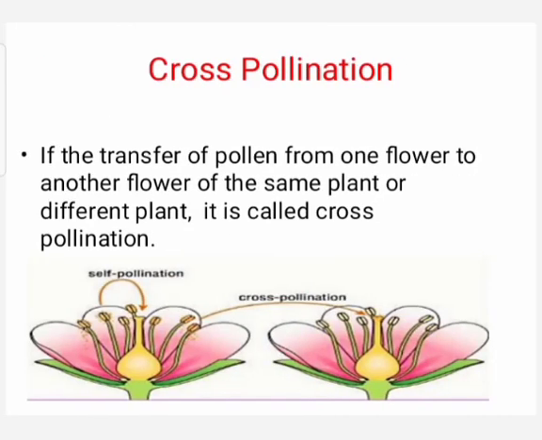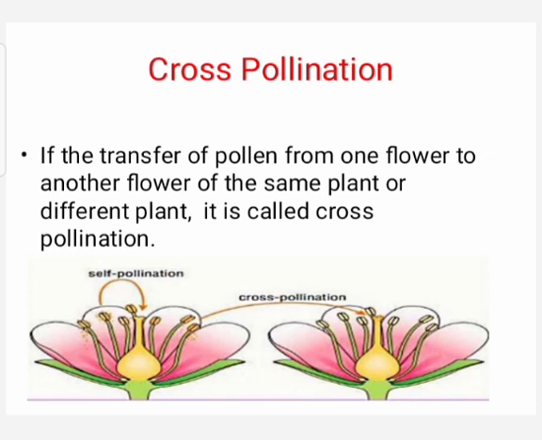What is cross-pollination? If the transfer of pollen is from one flower to another flower of the same plant or different plant, it is called cross-pollination. Observe the diagram.